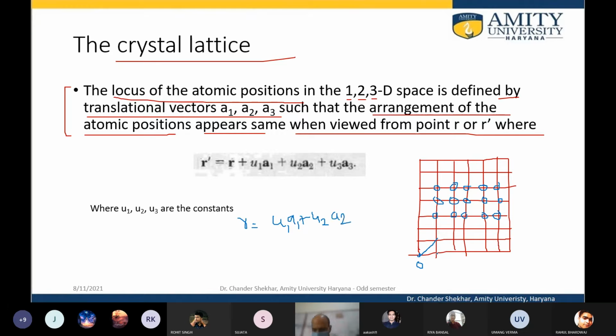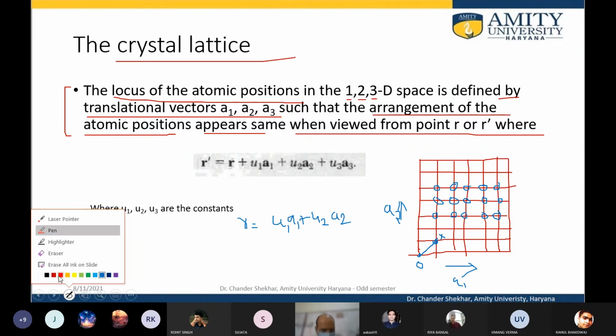Okay, this is a vector, where A1 is along the x-axis and A2 is the y-axis. If I need to go from point O to point X, the vector OX is u1 A1 plus u2 A2.